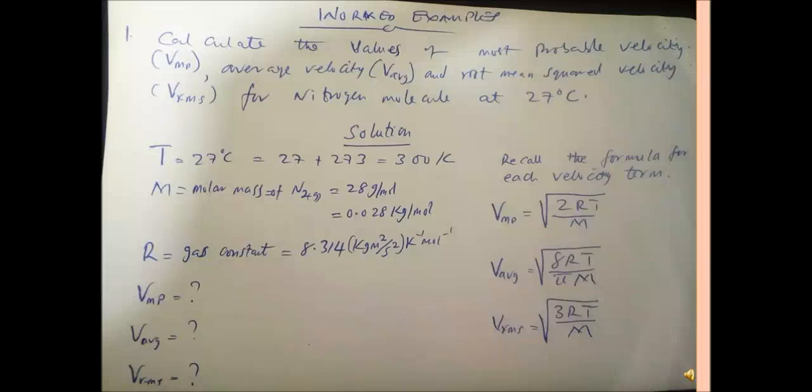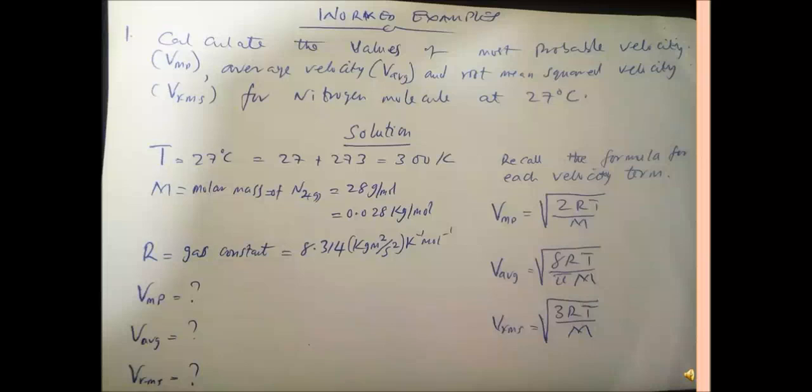It gives us 300 Kelvin. And for the molar mass, the molar mass of nitrogen is 14. But for a nitrogen molecule, that is N2, that means we're going to multiply the 14 by 2. So when we multiply 14 by 2, we have 28.